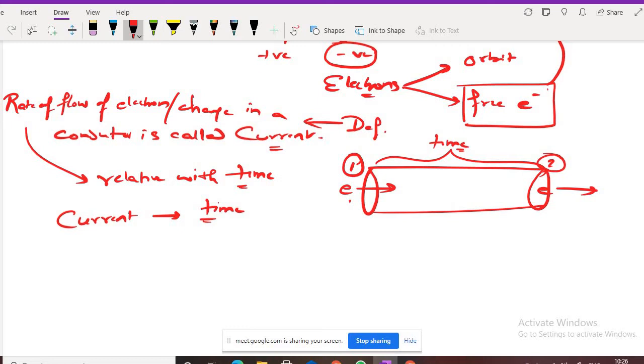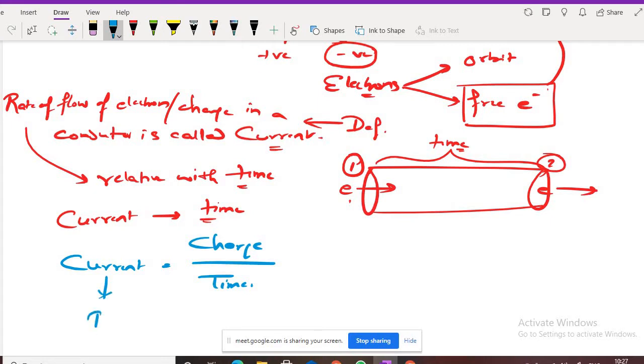From here we will get a formula of current, that current is equal to charge by time. Okay, remember, current is equal to charge by time. We give current the symbol I. So I is equal to, symbol of charge is Q and symbol of time is T. So we have got I is equal to Q by T. Tell me, have you understood?